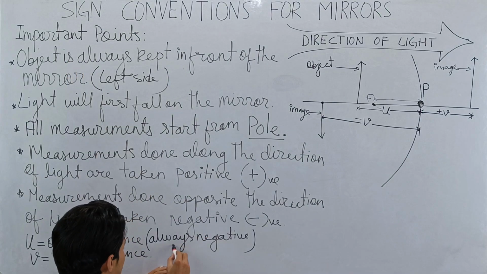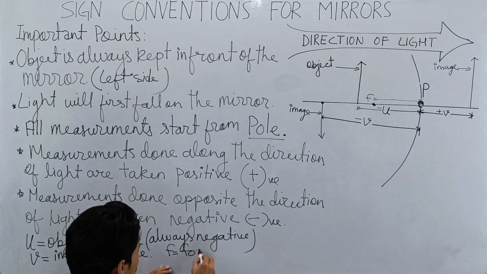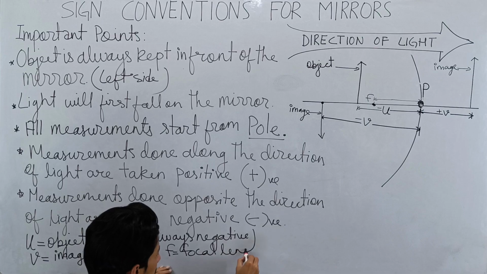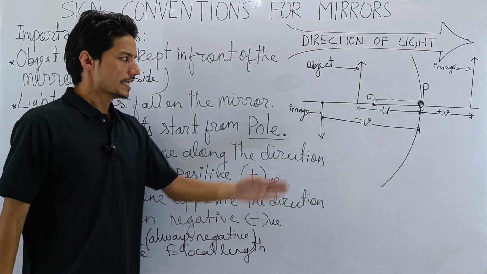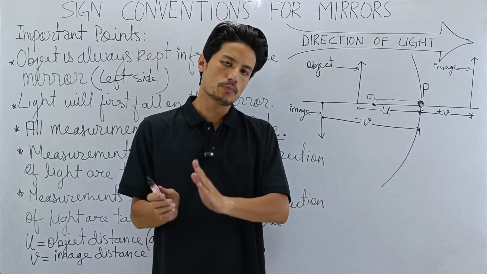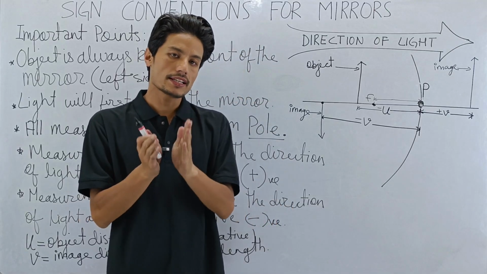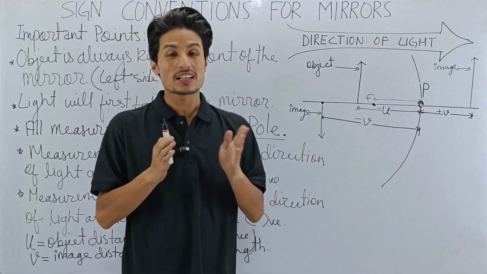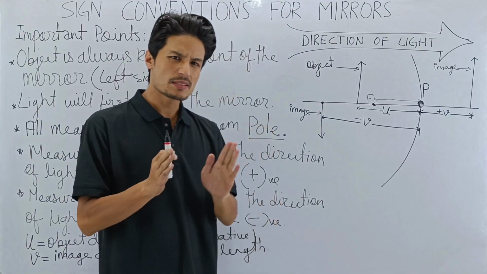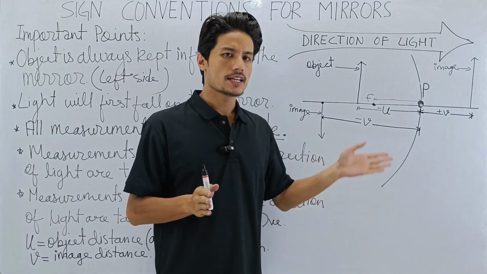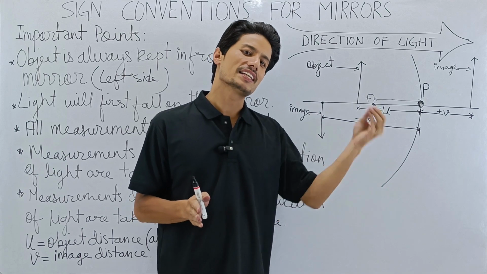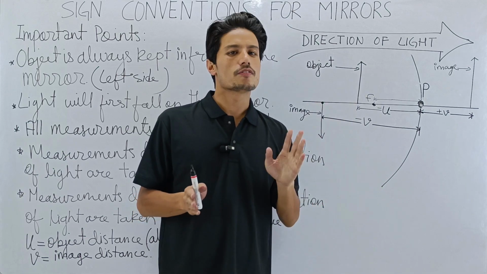So let me just write here, f is equal to focal length. Now remember, even focal length can be positive or negative. How? Very simple. I will tell you in a simple way. Remember, if the image is negative, focal length is negative. If the image is positive, focal length is positive.